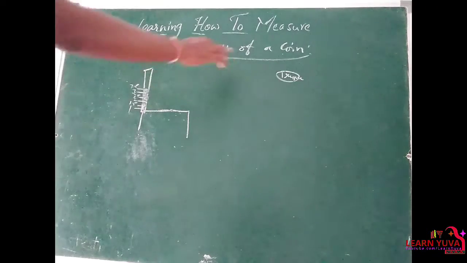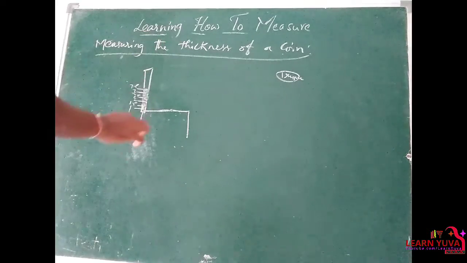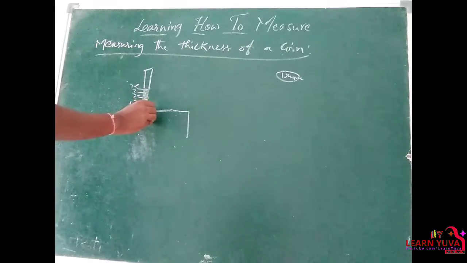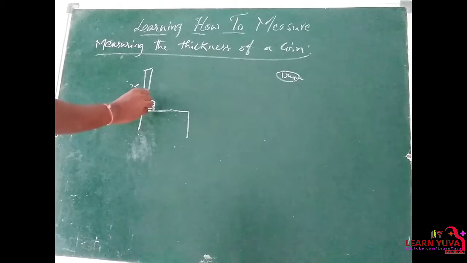If you want to measure the thickness of the coin, we must take similar coins. Here I am taking, let's take, 10 similar coins, and place them vertically one by one near the scale. 1, 2, 3, 4, 5, 6, 7, 8, 9, 10.